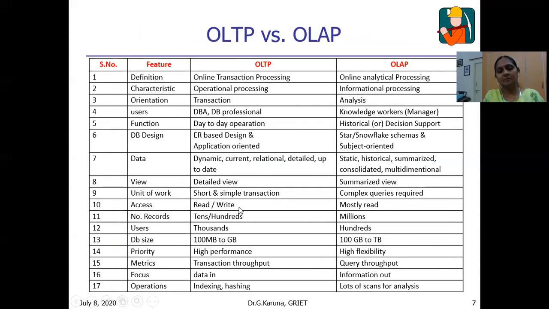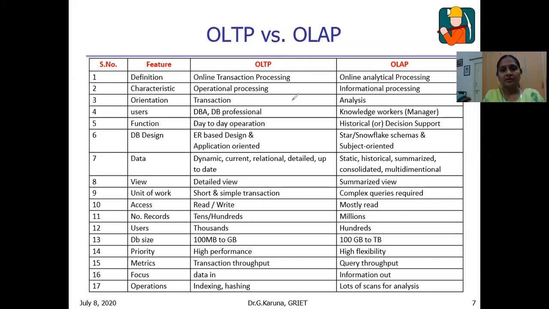Now let us see some of the key features or key differences between the OLTP and the OLAP. See the definition. OLTP means online transaction processing, whereas OLAP means online analytical processing. The main feature here is that it is based on operational processing, day-to-day activities. Suppose I am going to withdraw the amount.